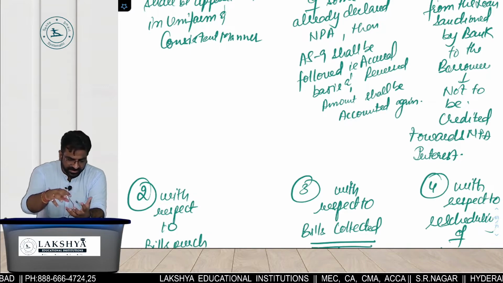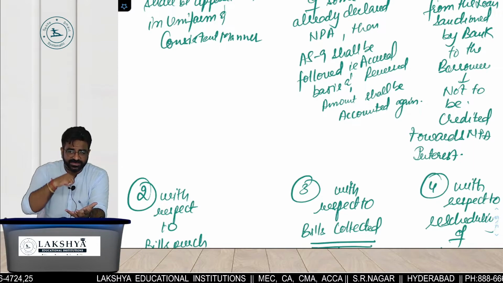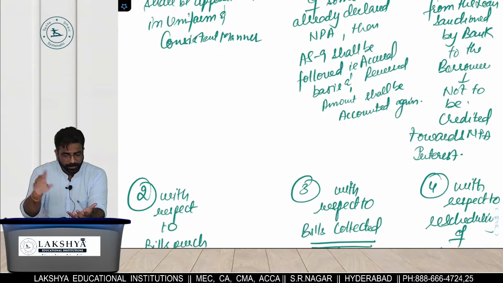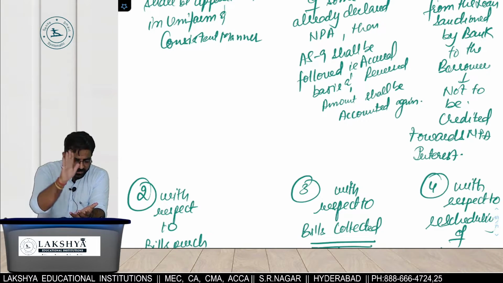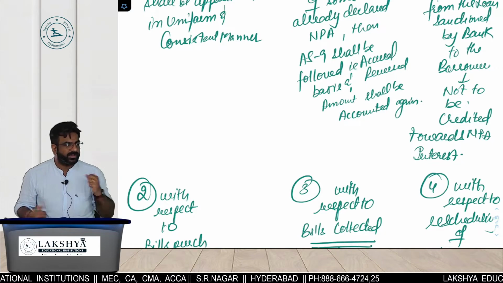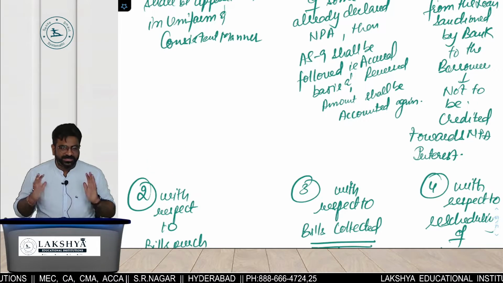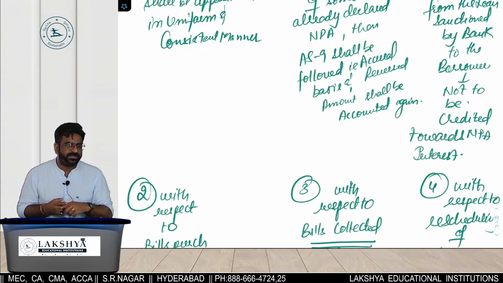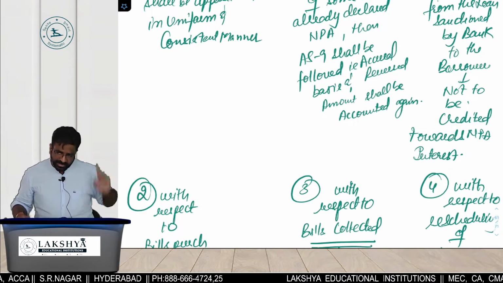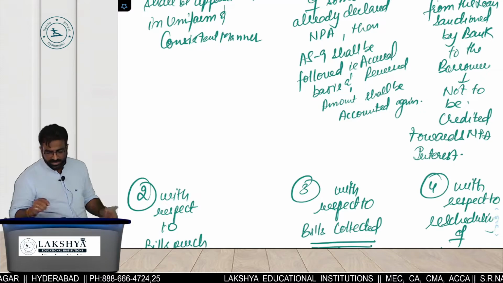Let me get this very straight. Tell me one thing. When generally a bank gives the loan to a normal person, what does it recover first? And then, but if it's a staff loan, we are 100% sure about that. But there is one normal loan which you have already declared as an NPA. Now what would you like to recover more? Principal. Forget the interest, I want my principal first. Now the NPA person came and said that sir, out of 50 crores, 5 crore is available, please take it. Now you, first will you adjust towards the outstanding interest or directly towards the principal? That's what they are saying. This is rule number 3.